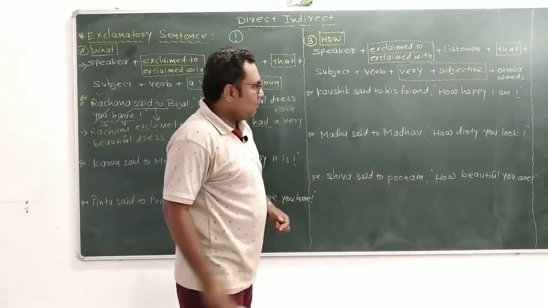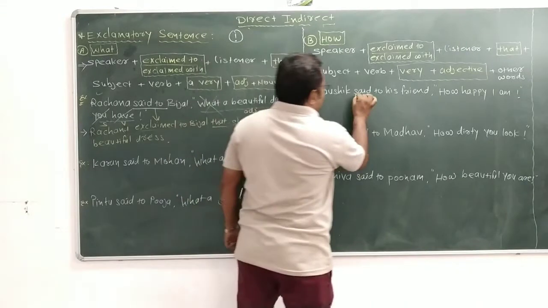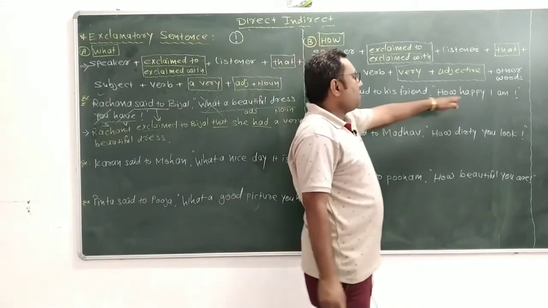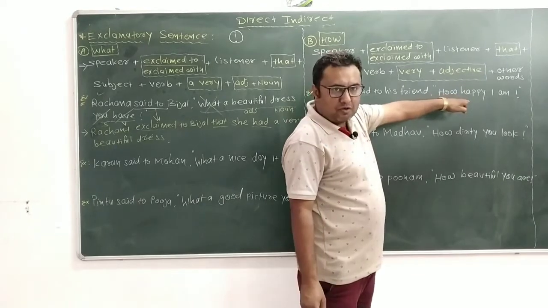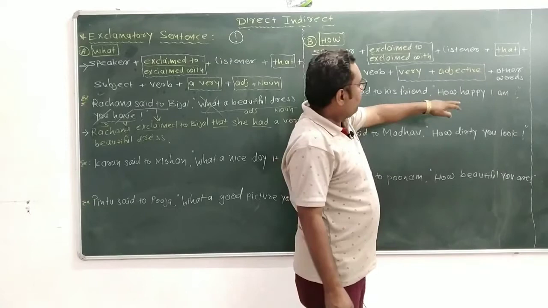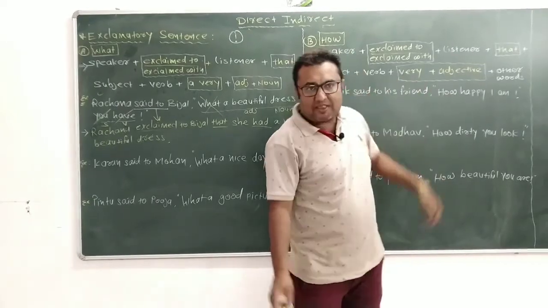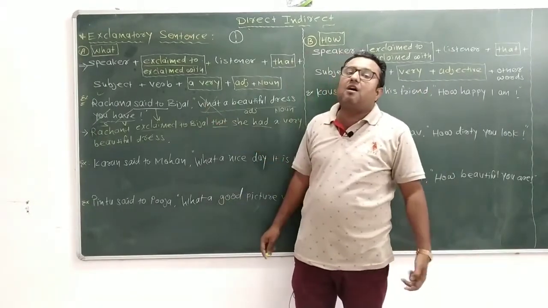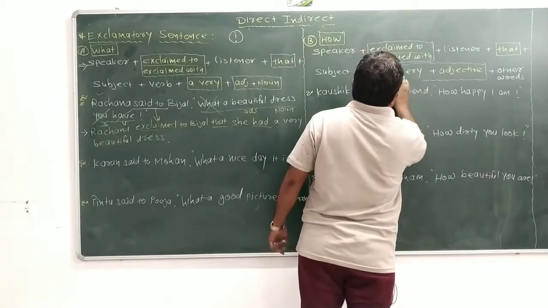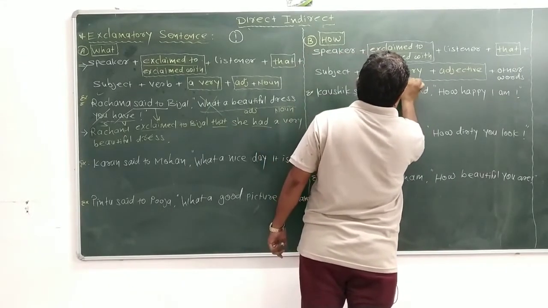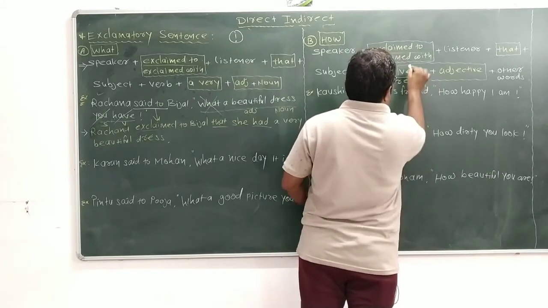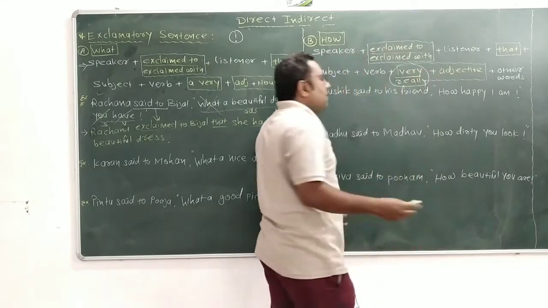Now see the same thing with how. Kaushik said to his friends, how happy I am. Here you can see that the article is not used. When the article does not come, at that time we can write very, and when the article comes we use a very. Very, yes, you can say really also.